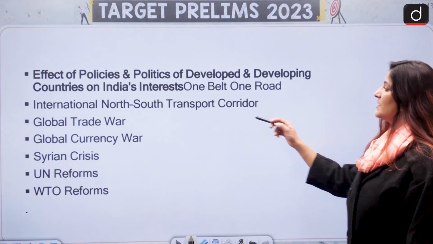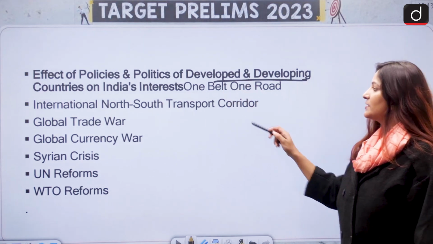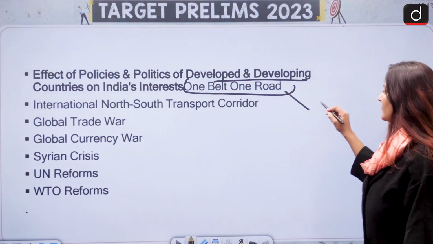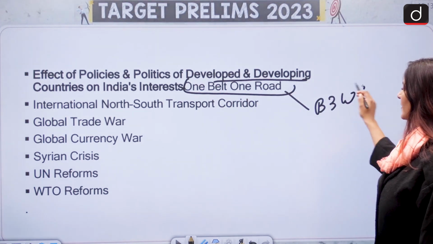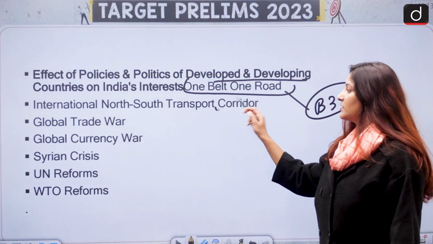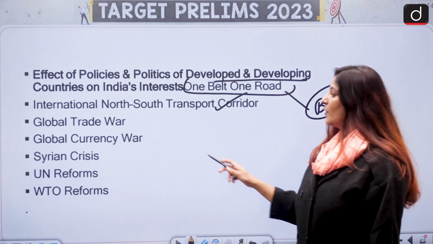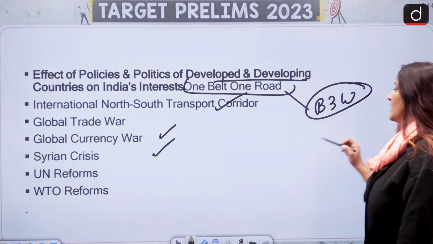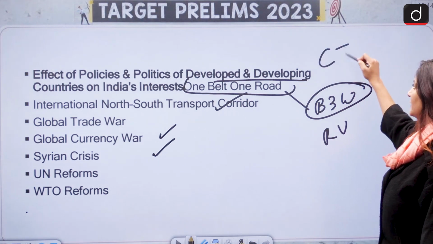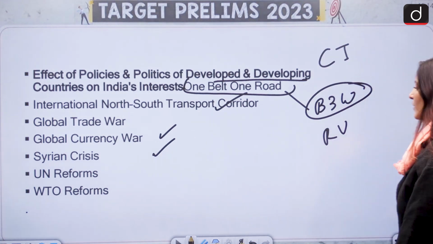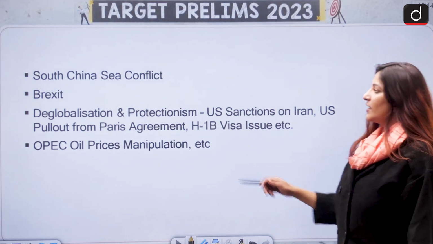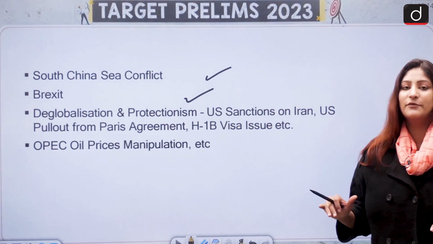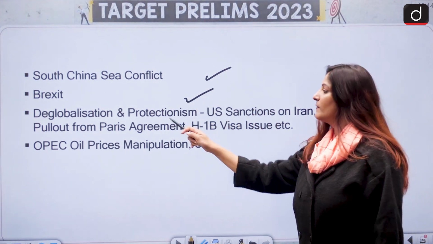Then we have effects of policies and politics of developed and developing countries on India's interests, such as One Belt One Road initiative. To counter this, we have Build Back Better World, cover this as well. Then International North-South Transport Corridor, global trade war, global currency war, Syrian crisis, UN reforms, WTO reforms, Russia-Ukraine crisis, China-Taiwan crisis, all these are important. Okay, moving ahead, South China Sea conflict, Brexit, the ripples of it are still felt. So do read about it.